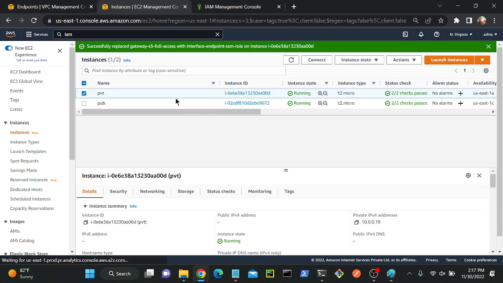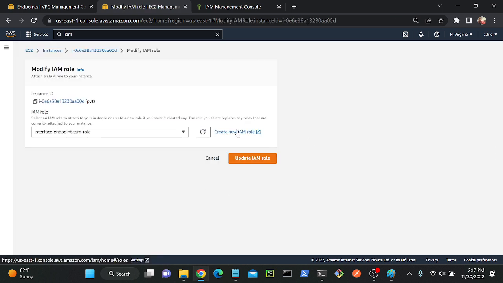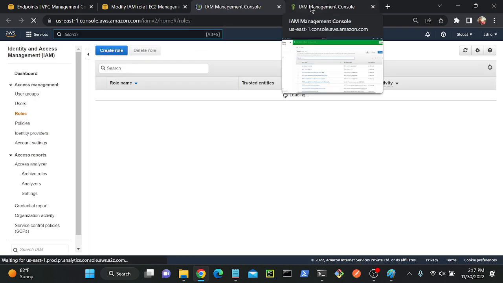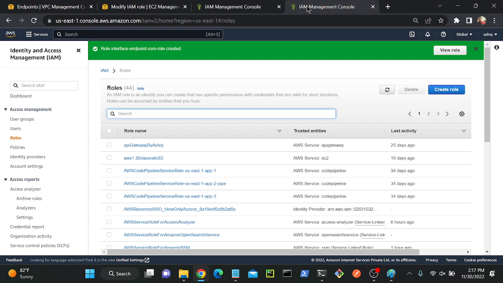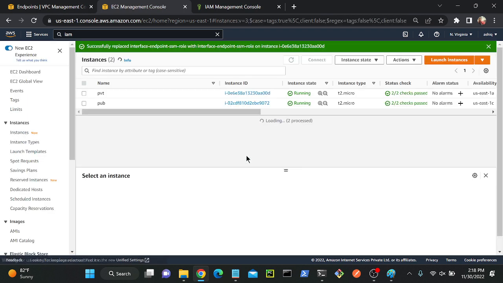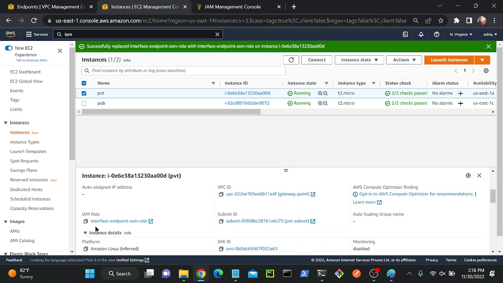We can select our private virtual machine, click action, security, modify IAM role. We can click over here, automatically it will go to IAM. See, if you click over here, automatically it will go to the IAM service. Or else directly you can go to the IAM service and create, no issue. So as per your convenience, you can do that. Okay. Next, I've successfully attached the IAM role. If you click this private instance and come down, you can see that interface endpoint SSM role. Fine.